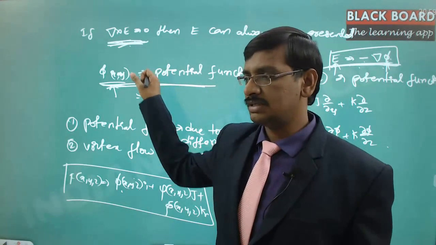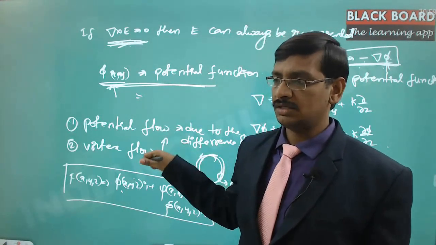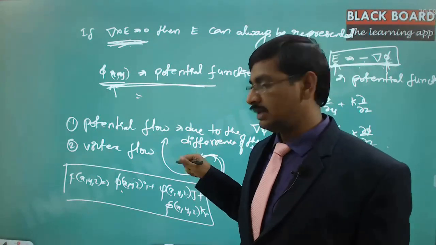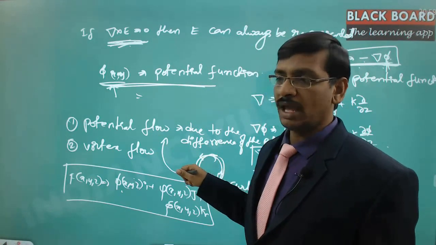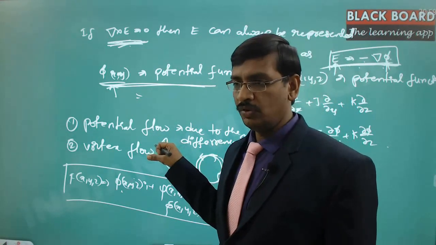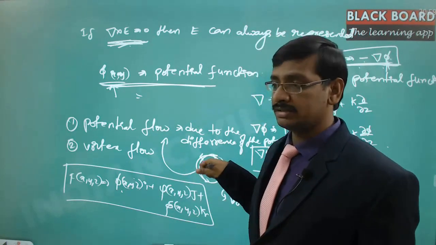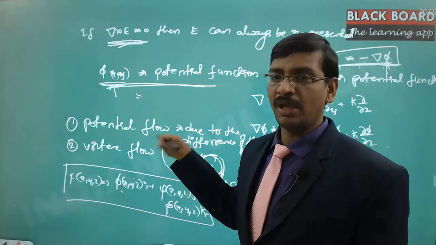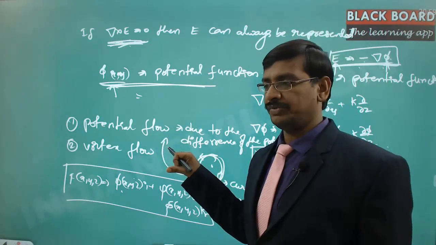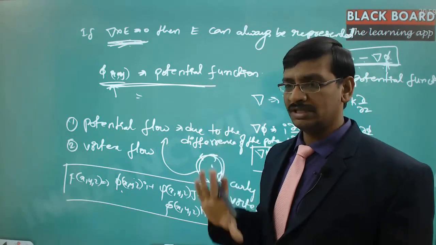Keeping that in mind, the flow is divided into two different types based on this understanding. One is the potential flow, another is the vortex flow. And as I said earlier, even the vortex flow can be converted into the potential flow with the help of complex numbers, because this can be modeled as a complex potential which can be analyzed with the help of the potential. Got it? I hope you understood this particular fact.